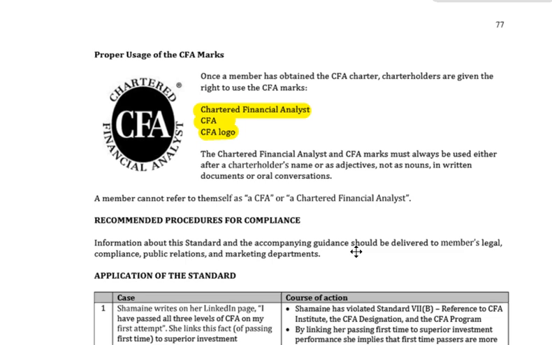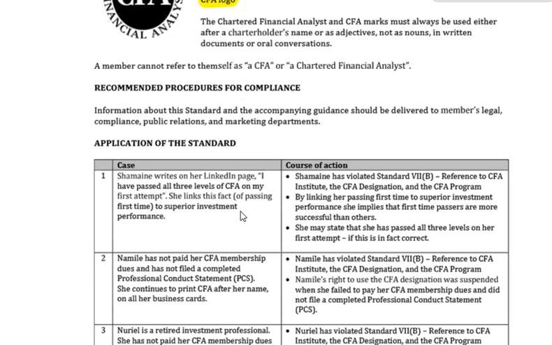You can't say I'm a CFA. I'm a chartered financial analyst. You put it behind your name. It's an adjective. It describes. Recommended procedures for compliance: information about this standard and the accompanying guidance should be delivered to members' legal, compliance, public relations, and marketing departments.